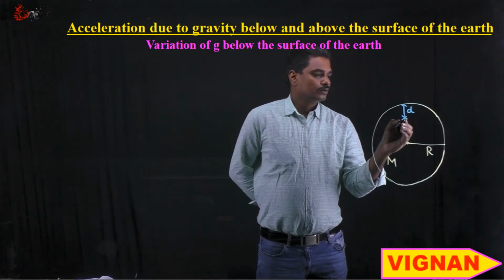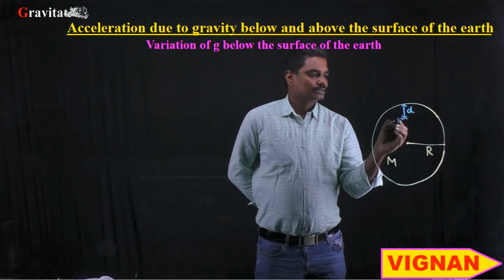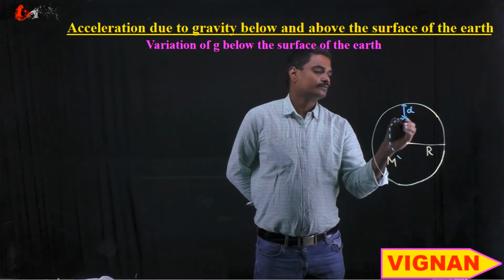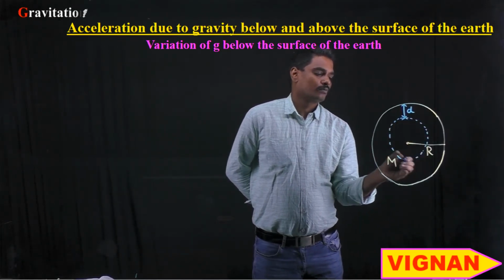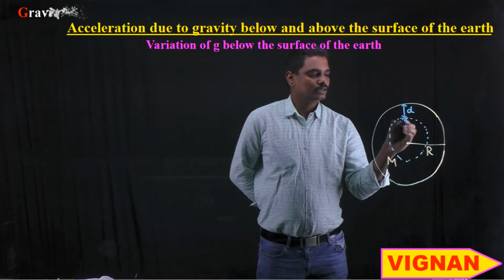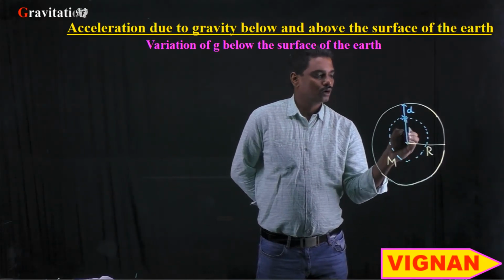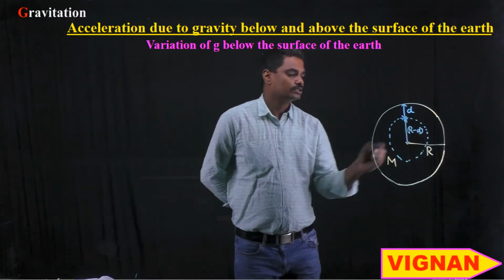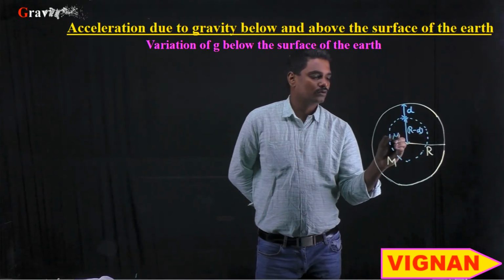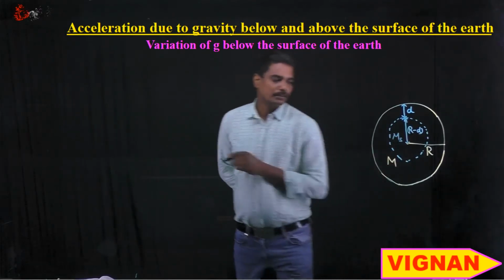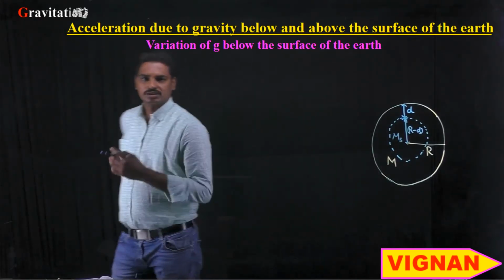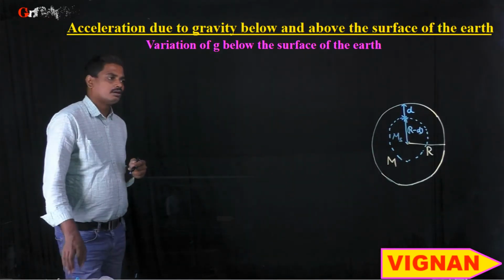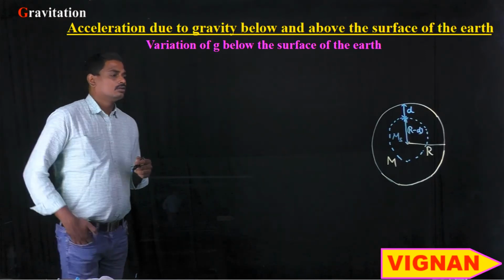Here let us consider an imaginary sphere whose radius is equal to r minus d, and whose mass is, let it be, ms, the shrunk mass.